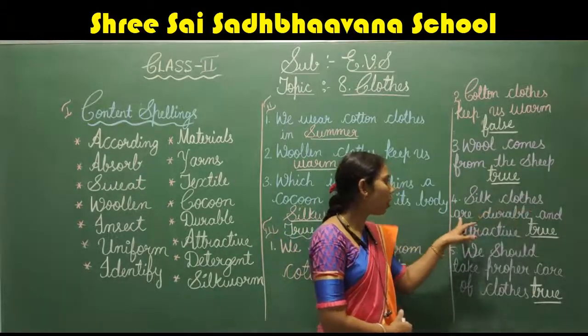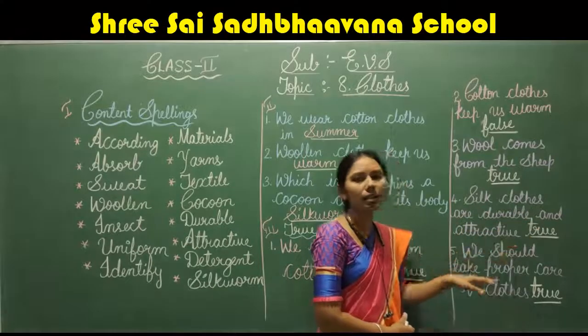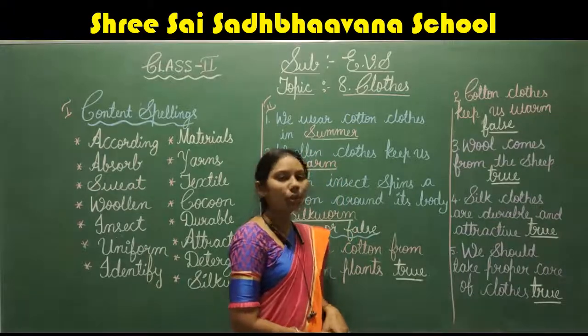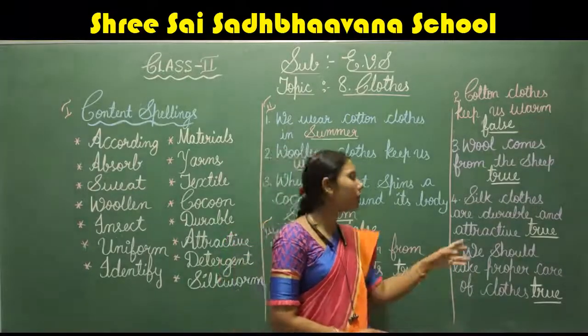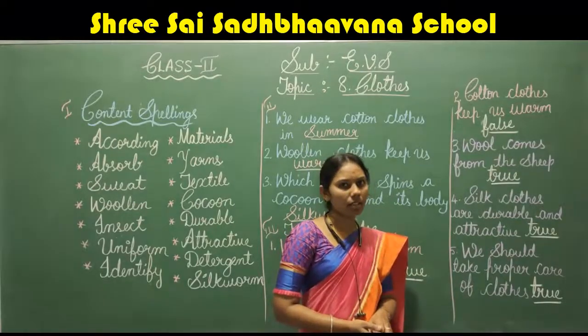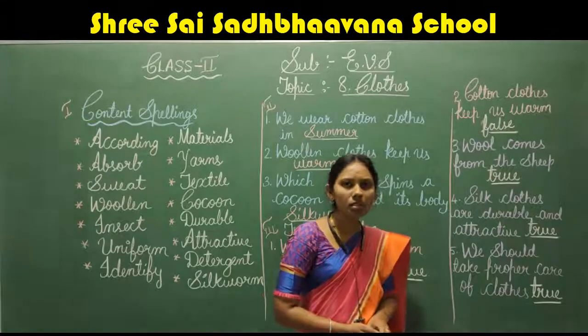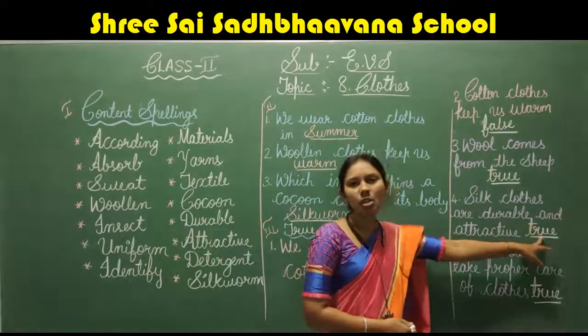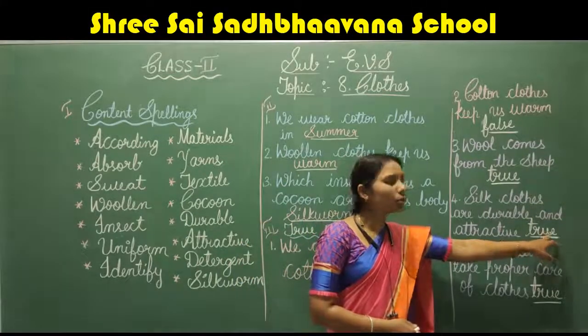Next, fourth question. Silk clothes are durable and attractive. Durable means expensive. Silk clothes are expensive and attractive. Will you agree with this? Yes. So the statement is true. T-R-U-E, true.